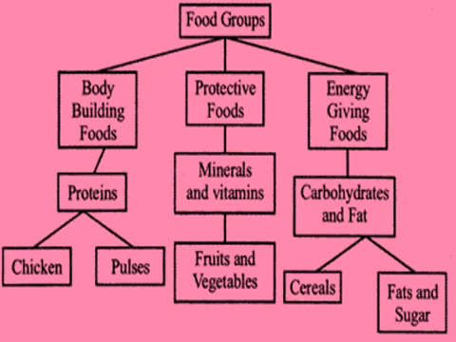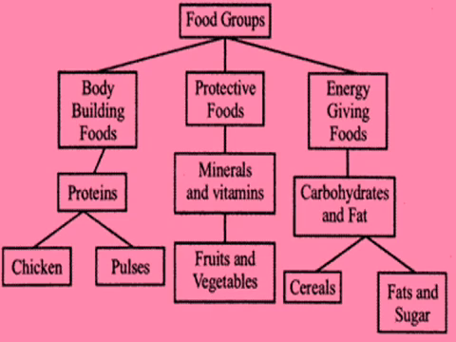The foods we are eating have been classified into three groups: bodybuilding food, protective food, and energy giving food. For bodybuilding food, the most important compound called protein is needed.